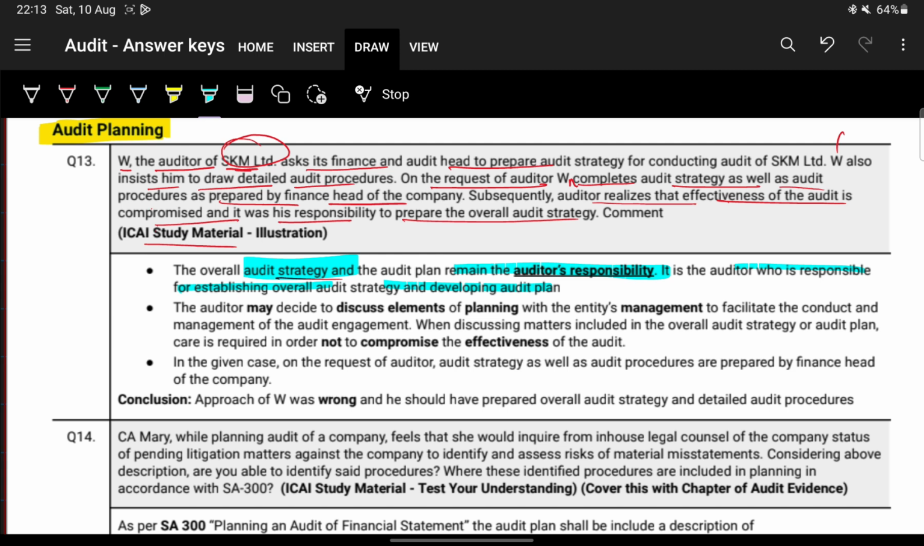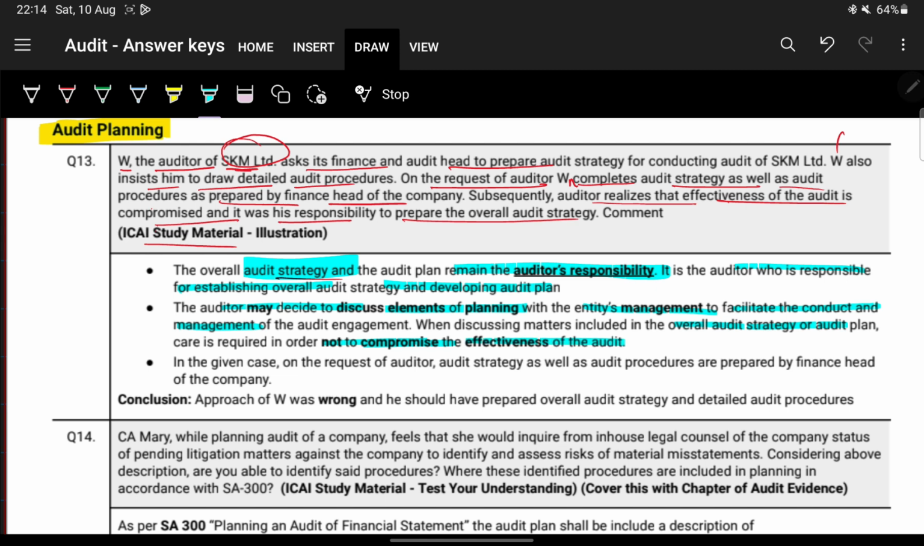Who is responsible for audit strategy? The auditor. And who is responsible for the audit plan? The auditor itself. Next, the auditor may decide to discuss elements of planning with the entity's management to facilitate the conduct and management of the audit. This we have already seen. But he needs to ensure that there is no compromise in the effectiveness of the audit.